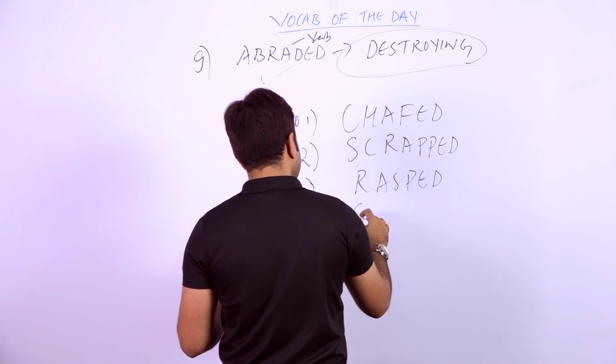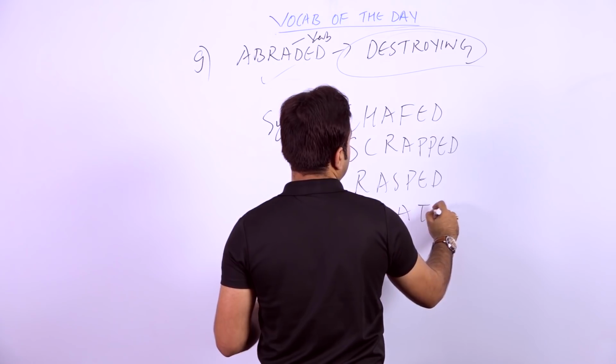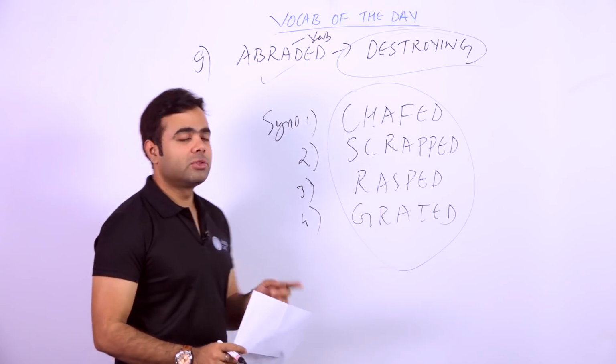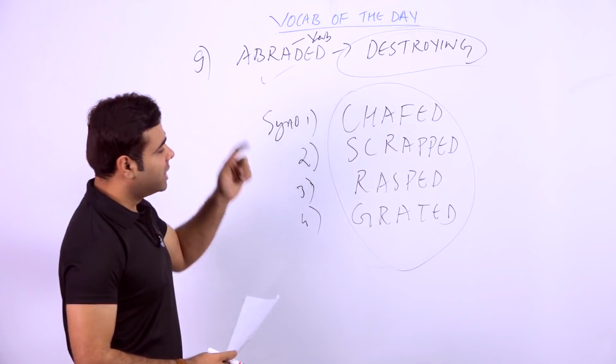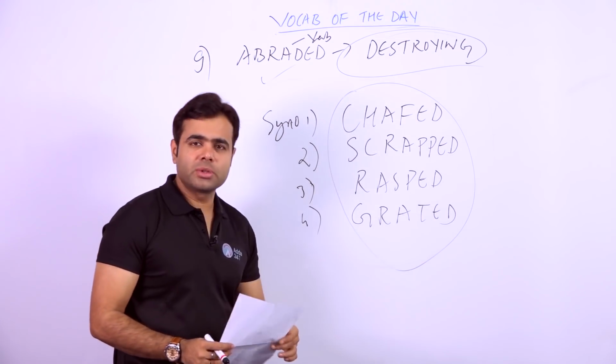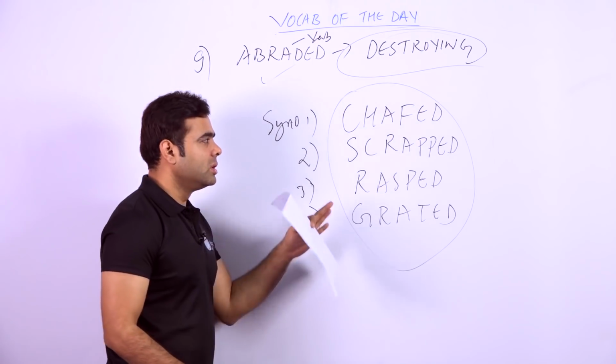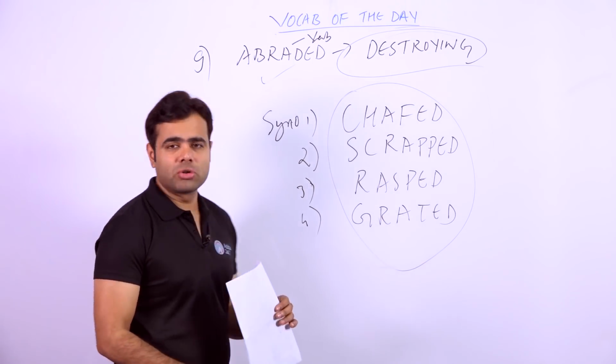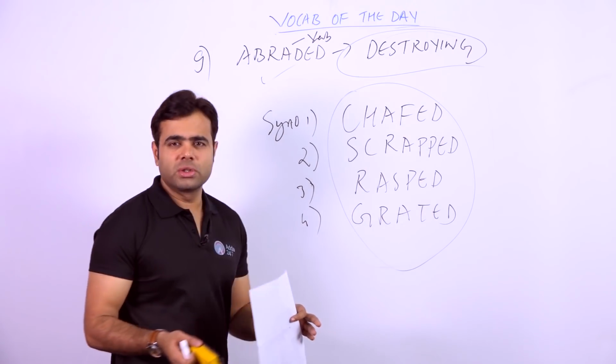And the fourth one is GRATED, grated. Nice words, students. In fact, all the words are nice. Just take them down in your notebooks. It's very helpful. So the word is abraded, it's a nice word, and all the synonyms are also very useful: chafed, scrapped, rasped, grated, in the sense of destroying or making things lost, isn't it?